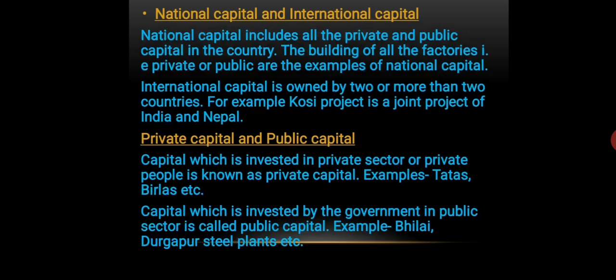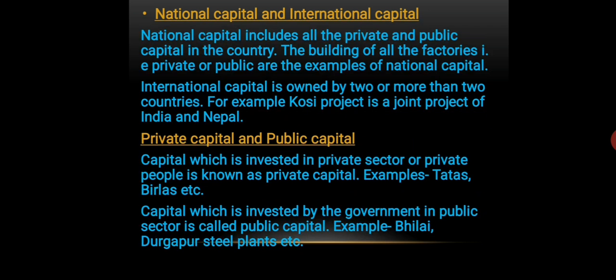Another type of capital is the national capital and the international capital. National capital includes all the private and the public capital in a country. So all that capital which belongs to the country is known as the national capital. Okay, there is different capital that we have in our country in the form of factories, machineries, which might be private or which might be public. Is it clear? So those are the examples of national capital.